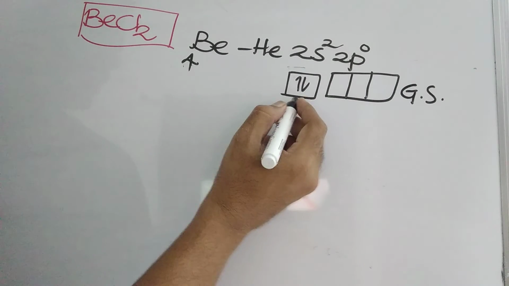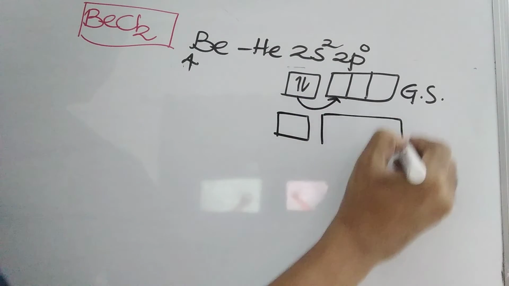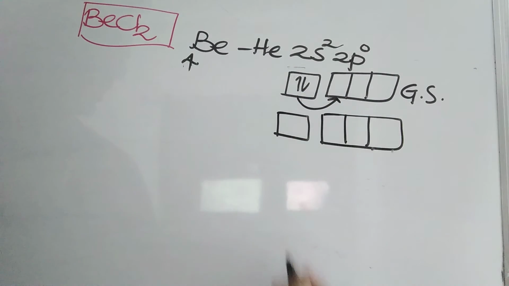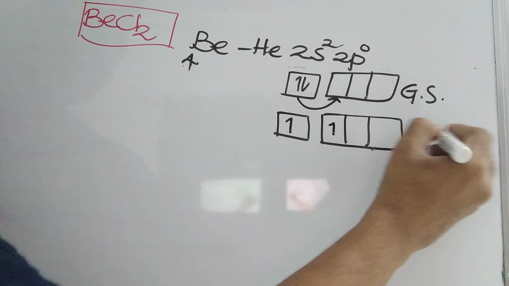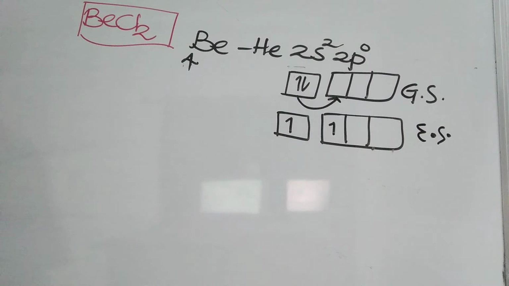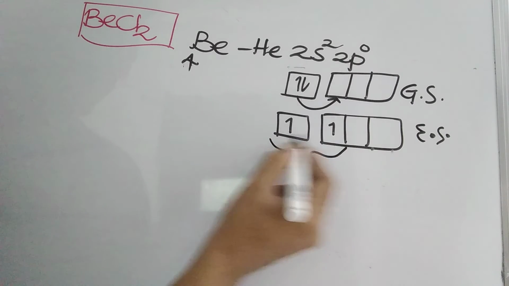One electron from s orbital will jump into p orbitals due to the collisions between the molecules, or you say atoms, and the electron is jumping here. This is called excited state. You are not giving any energy for this. This is happening within the molecular collisions. So one s orbital and one p orbital.